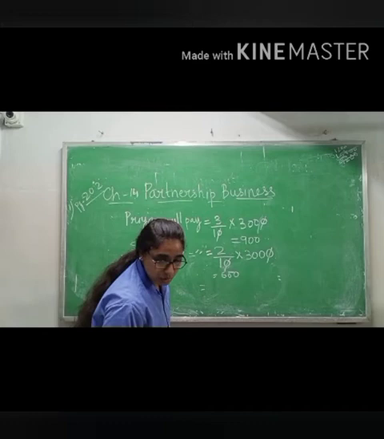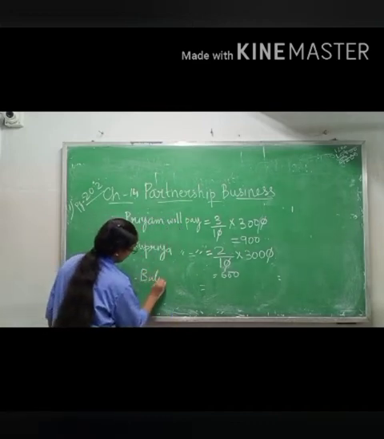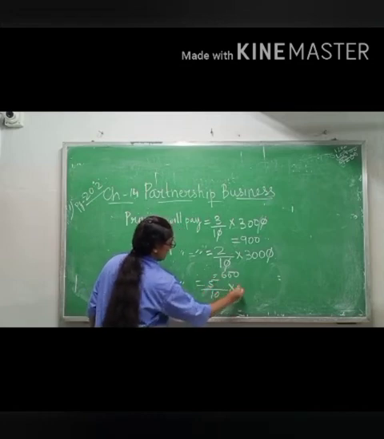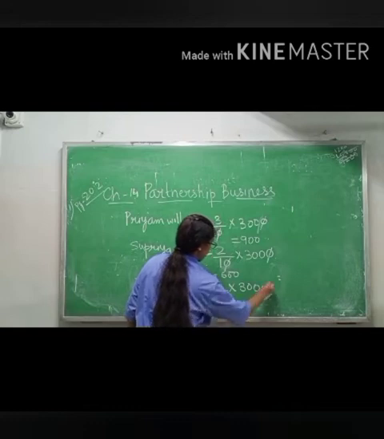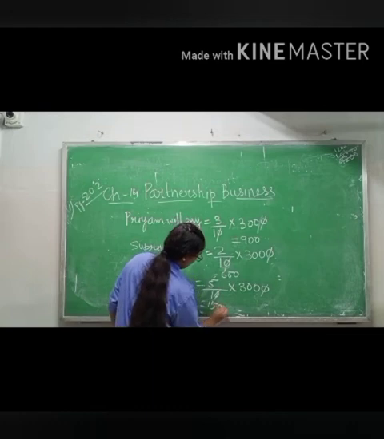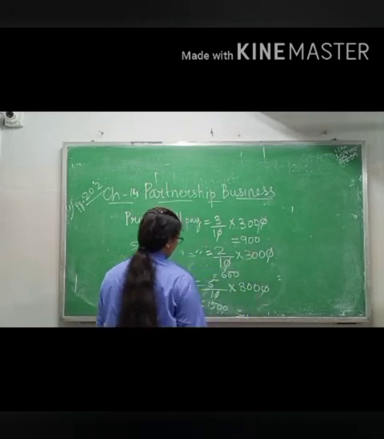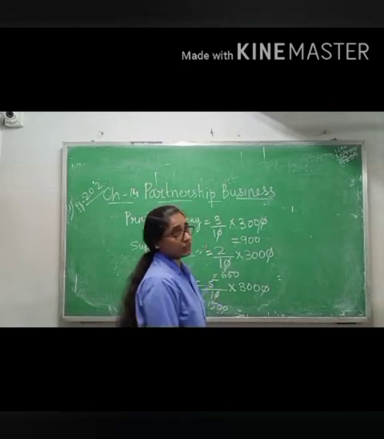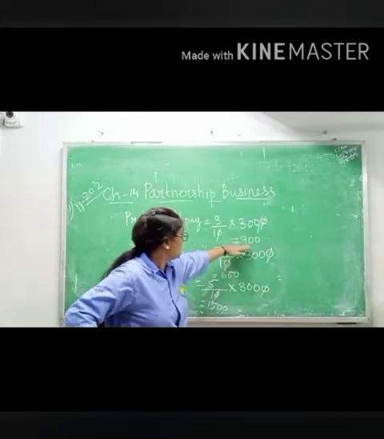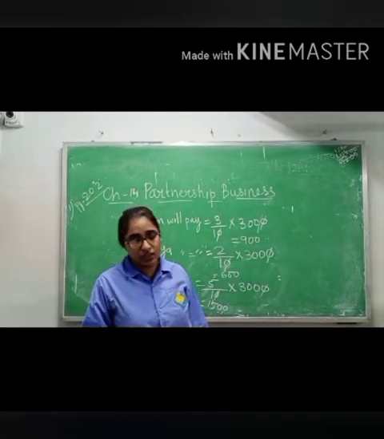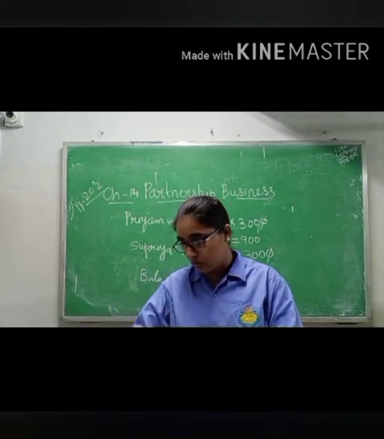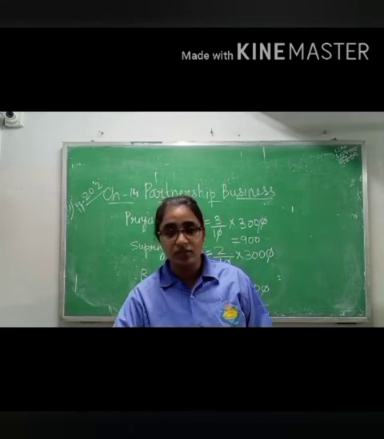Same, Bulu will pay. Ratio was 5, 3,000. 0 0 cancel. 5 into 3 is 15, so 1,500. So 900, then 600, then 1,500. In statement you will write that each must pay rupees 900, then 600, then 1,500 to make up the loss. Please write all the answers in a statement, otherwise you will not get full marks. Okay, copy this one.